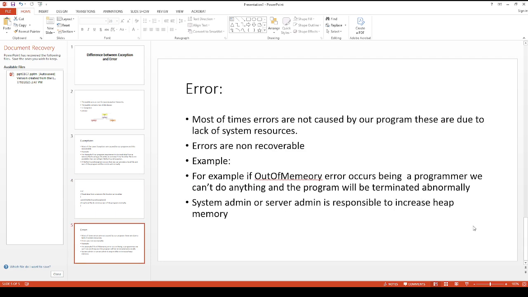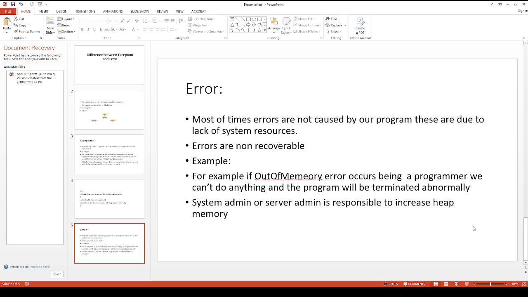Let's see the error. Most of the time, errors are not caused by our program. These are due to a lack of system resources, and errors are non-recoverable. For example, if an OutOfMemoryError occurs, being a programmer we can't do anything, and the program will terminate abnormally.